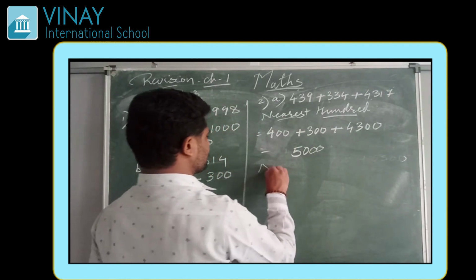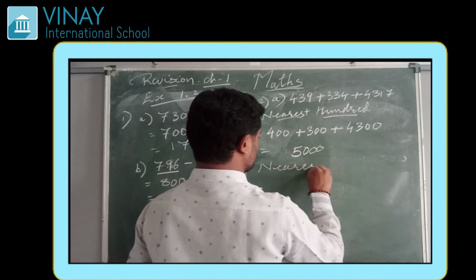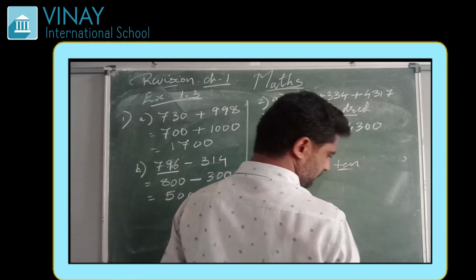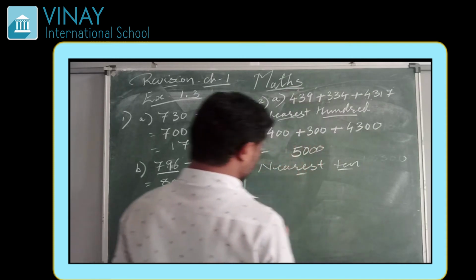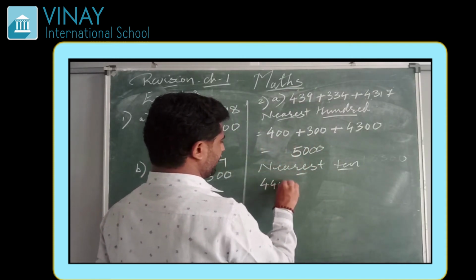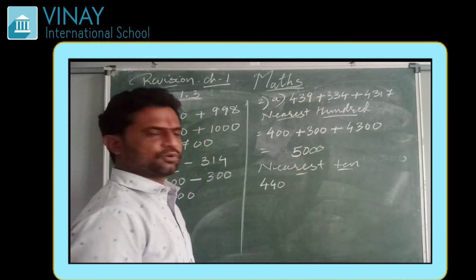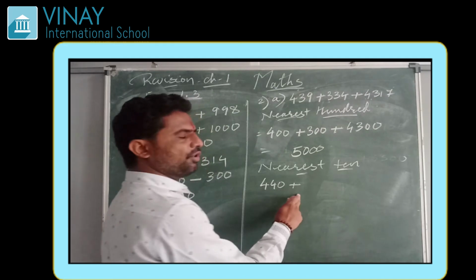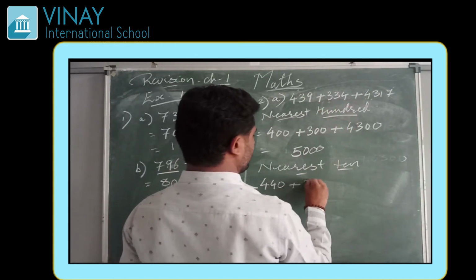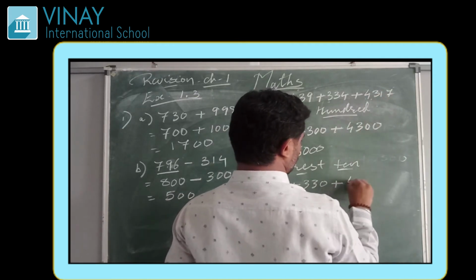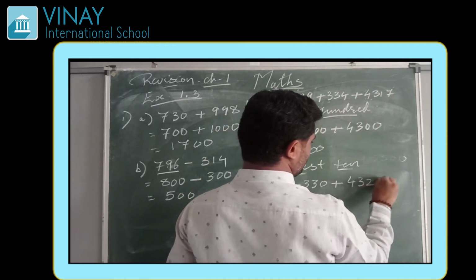Then again nearest 10. If we do by nearest 10, then it is 440 plus 330 plus 4320.